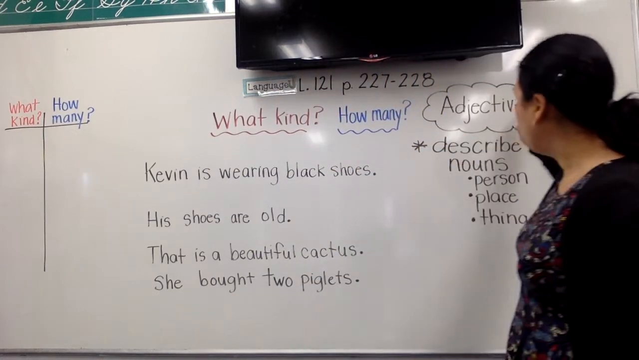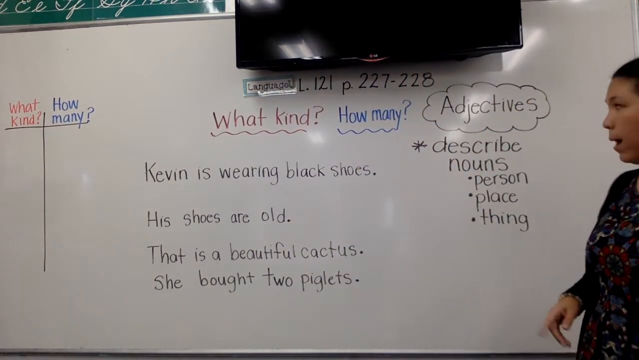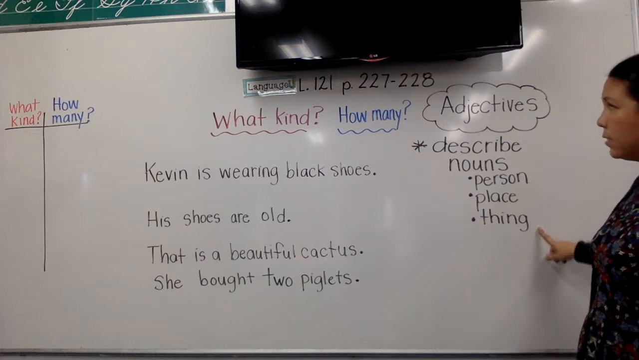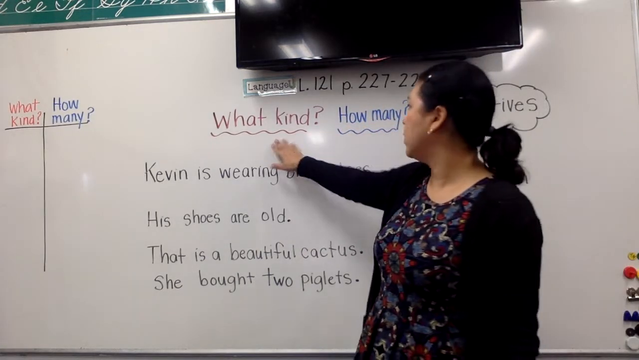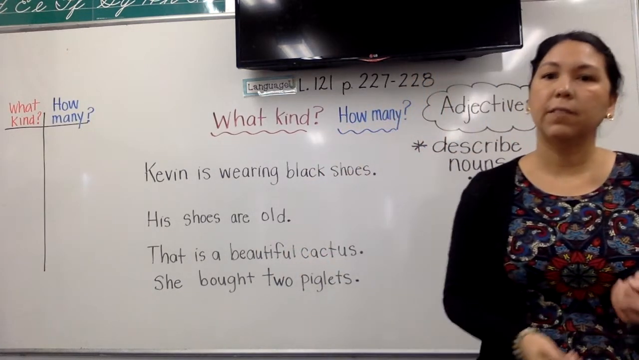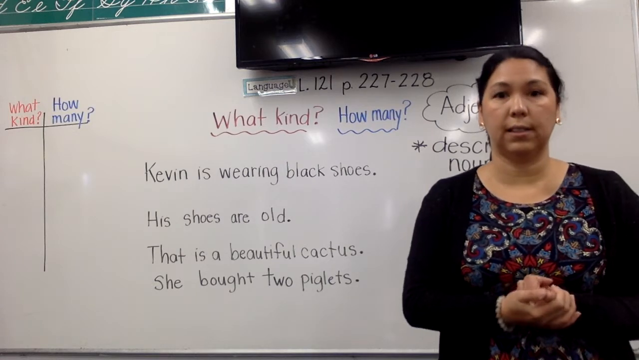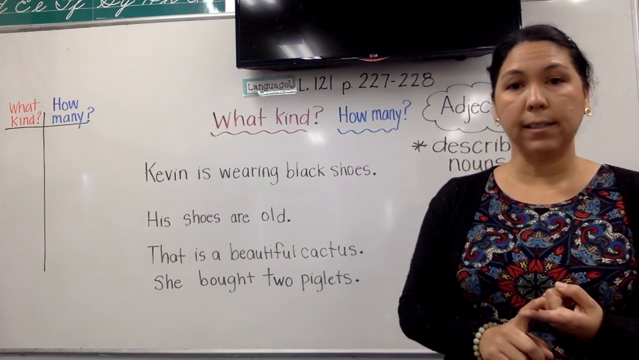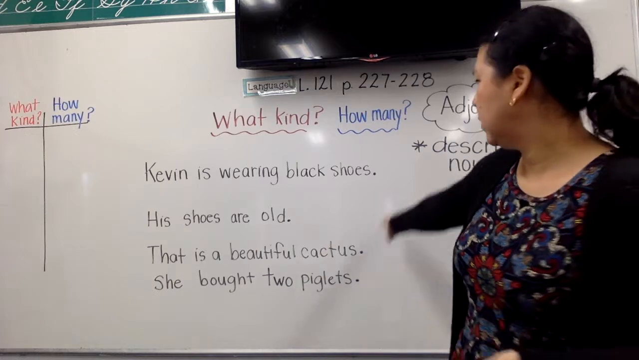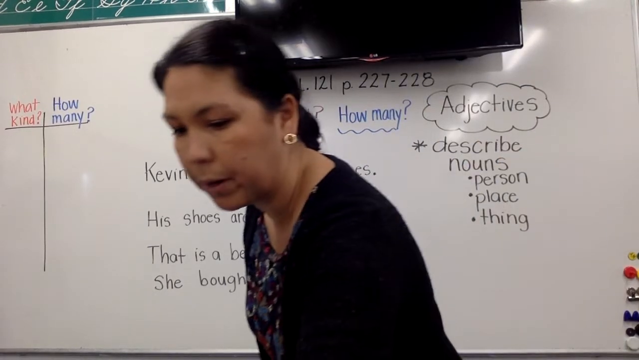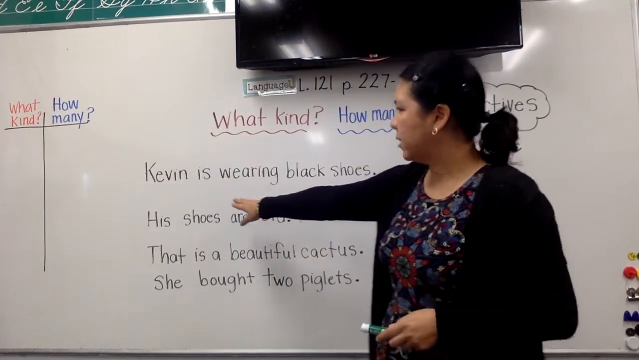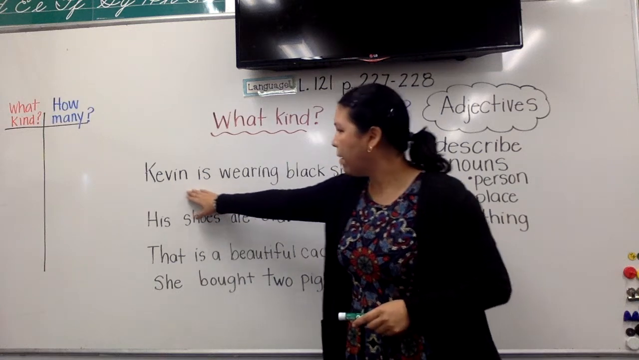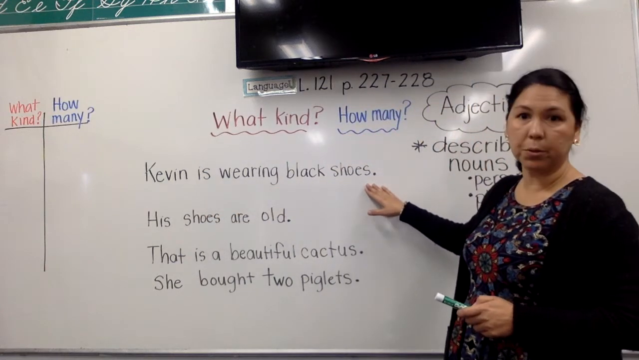So now that we know what adjectives do, they describe nouns, person, places, or things, we want to look at these 2 questions here. So adjectives answer 2 questions. They answer what kind and how many. So let's look at our first sentence here. I'm going to grab a marker and let's read it together. Kevin is wearing black shoes.